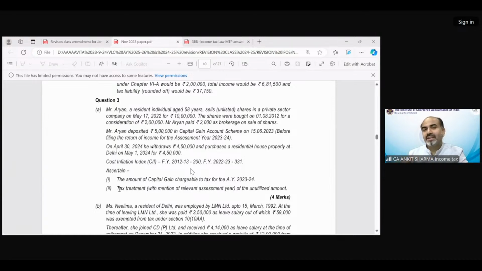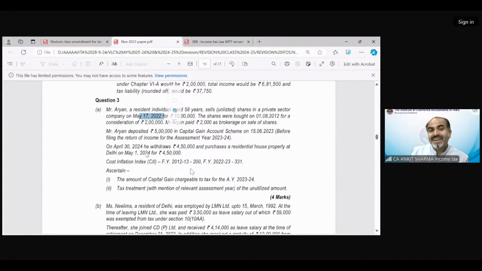The correct answer is assessment year 26-27. Only one student, Pooja, gave the correct answer. Assessment year 26-27. How? We should read the provision carefully and then implement it. The provision was 3 years from the date of transfer. So you can see the date of transfer is May 2022. So it's 2023, 2024, and 2025.